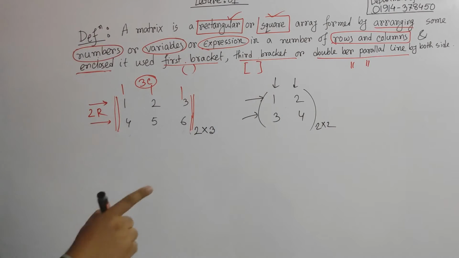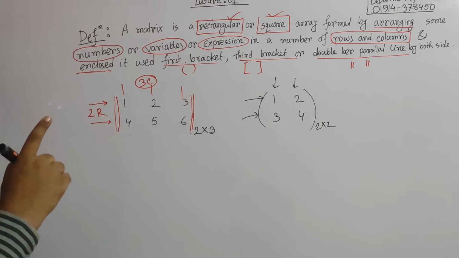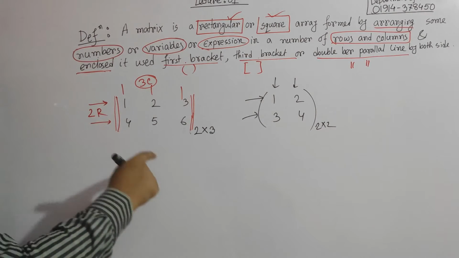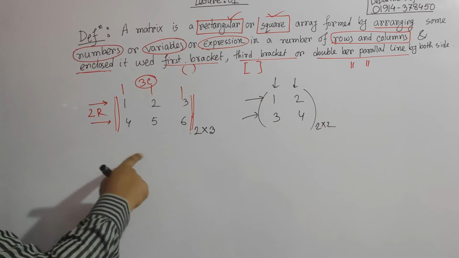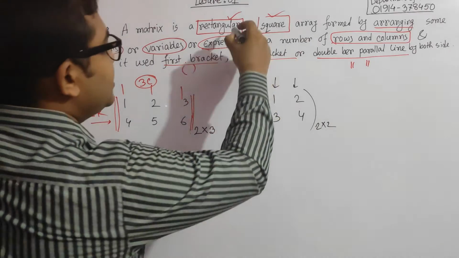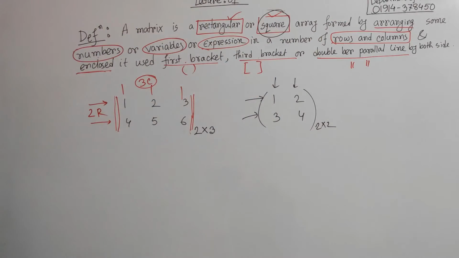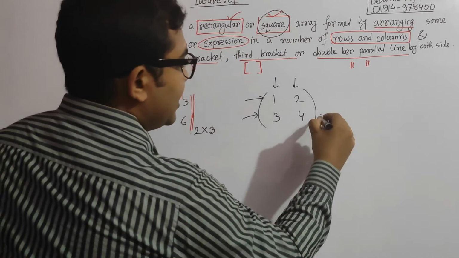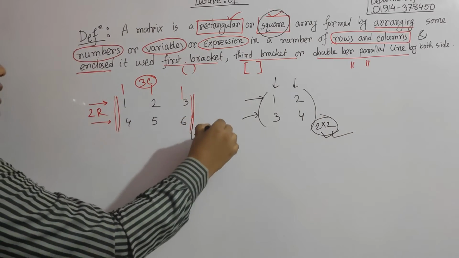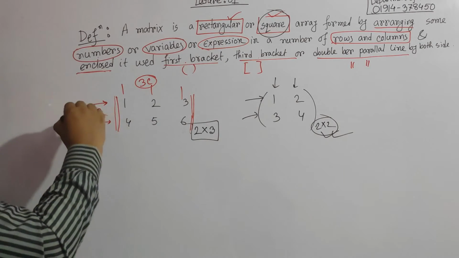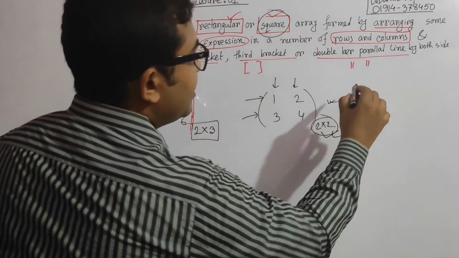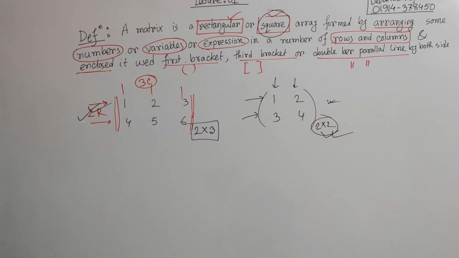So what should be our assumption on observing these two? Which one is rectangular and which one is square? Should I tell you? No, I know that, because we already know that in a square matrix the rows and columns must be the same, but in the case of a rectangular matrix, the rows and columns will not be the same. So this is our rectangular matrix, and this must be our square matrix.